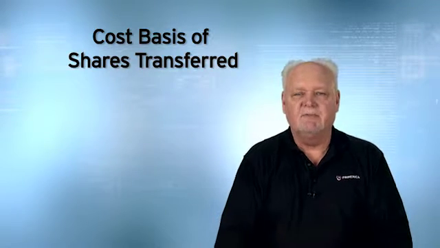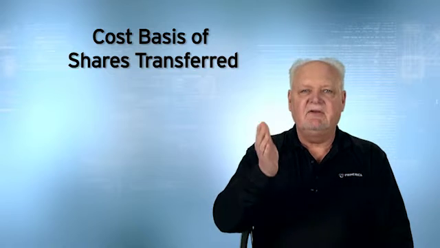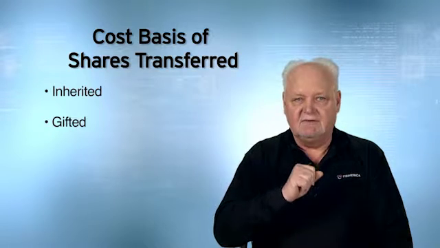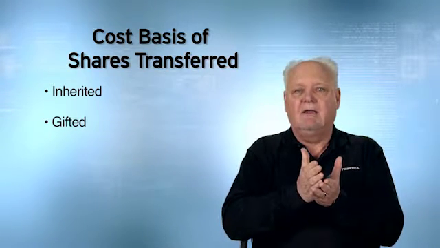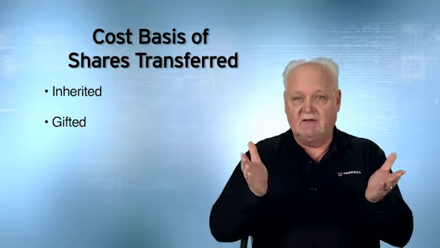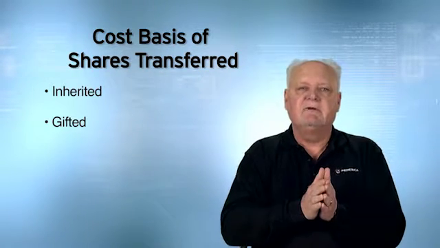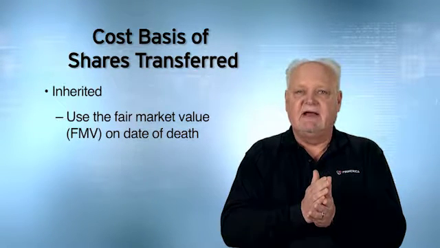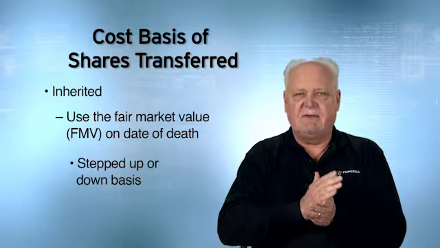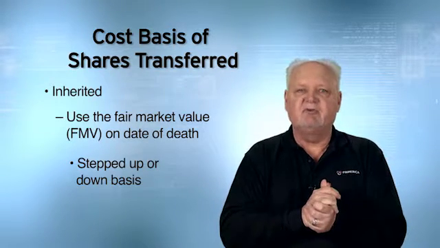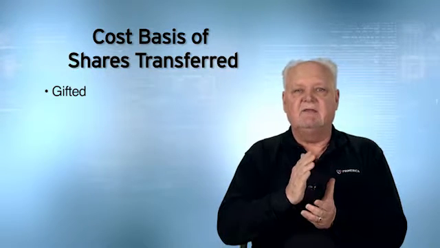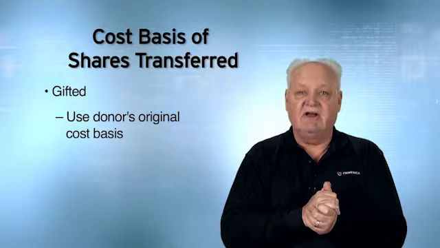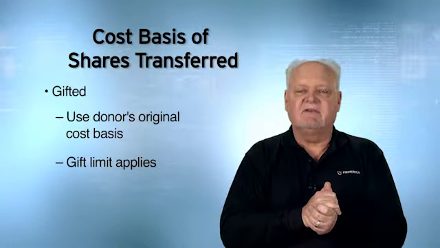Now let's talk about the cost basis of shares transferred. There are 2 ways to transfer shares. We can do this by inheritance, or we can do this by gift. Now, if shares are inherited, that means that the owner has passed away. They've died. Cost basis on shares inherited would be the fair market value of the shares on the date of death. This is known as the stepped up or stepped down basis. Now, if the shares were transferred by gift, then the donee would use the donor's original cost basis as their cost basis, and gift tax limit applies.